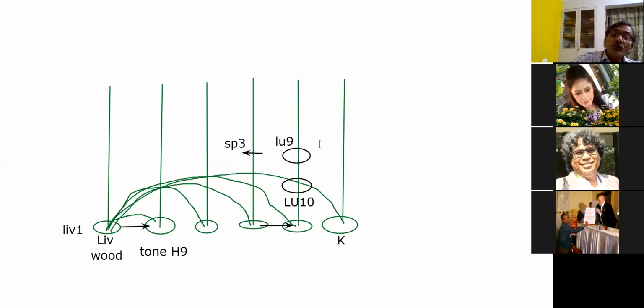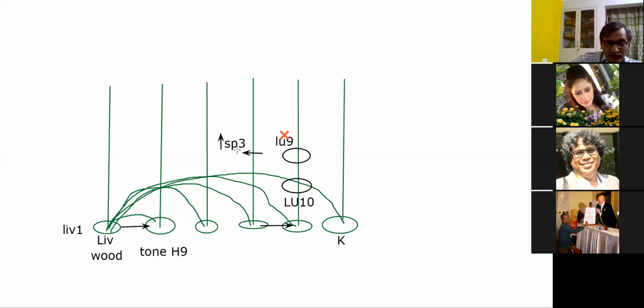But suppose you do not tone LU9. If you do not tone LU9 and you simply tonify SP3, in that case what will happen? Will the chi go to the lungs or not? It will go to all meridians. Well said, Jagdishwari, well said.